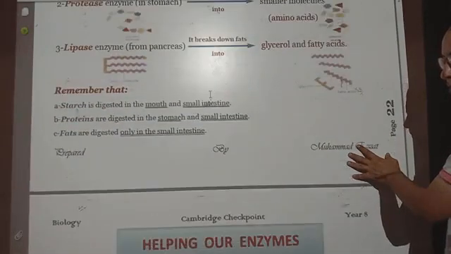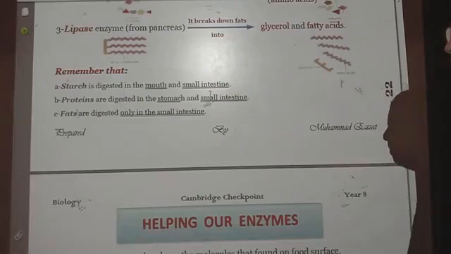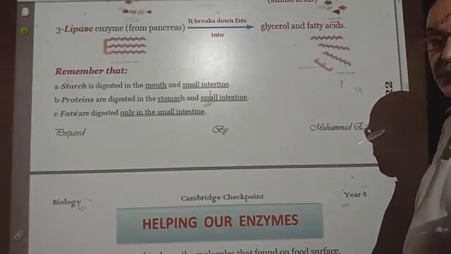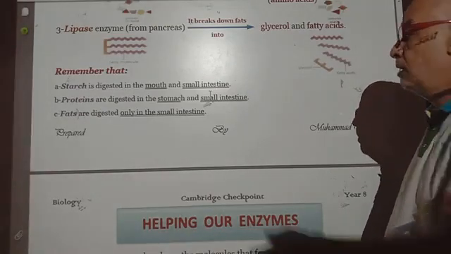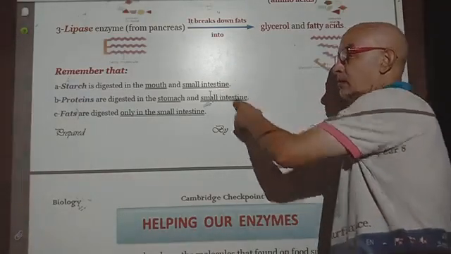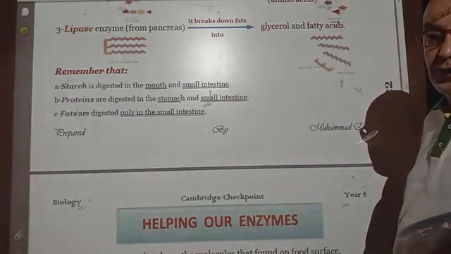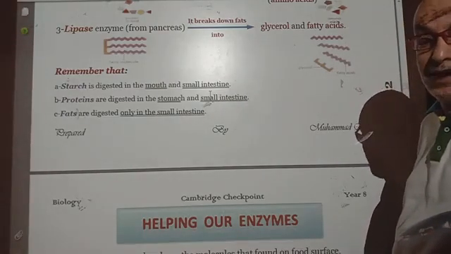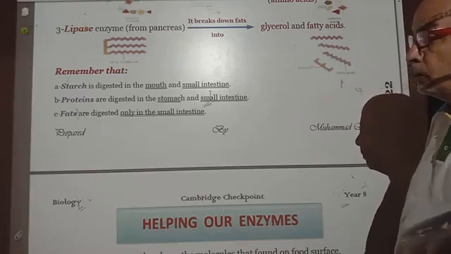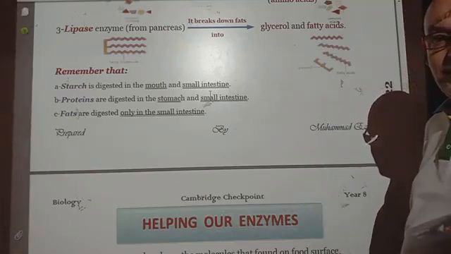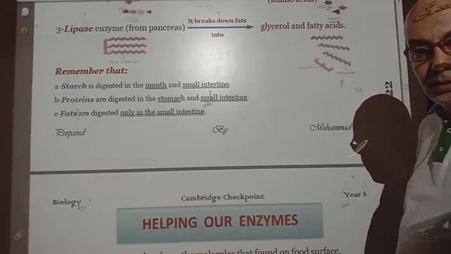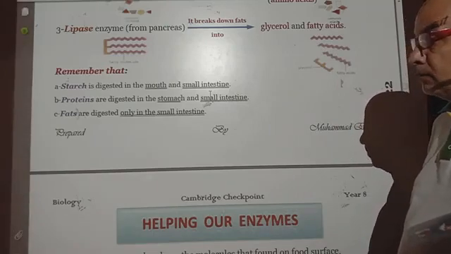Don't ever forget that starch is digested in two regions. In the mouth, by the action of the saliva, and in the small intestine, by the action of the amylase secreted by the pancreas. We are going to explain it more in the next lesson. So starch can be digested in two different regions inside your body, in the mouth and in the small intestine.